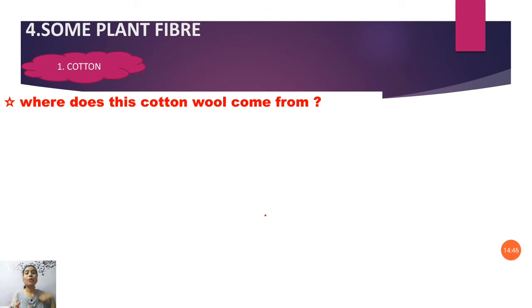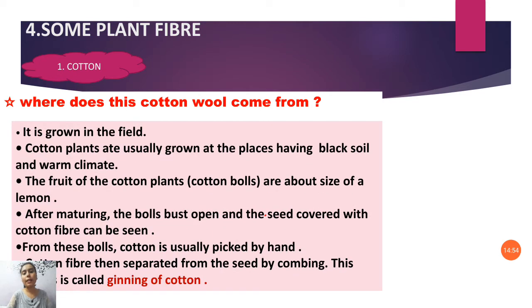The process is simple: cotton is grown in the field. Obviously it's a plant, so it grows in the field. Cotton plants are usually grown in places having black soil and a warm climate. Remember this: cotton plants can grow only in black soil and warm climate.